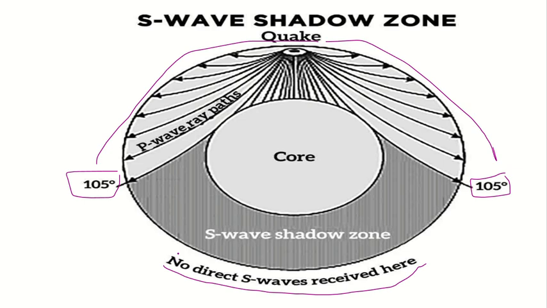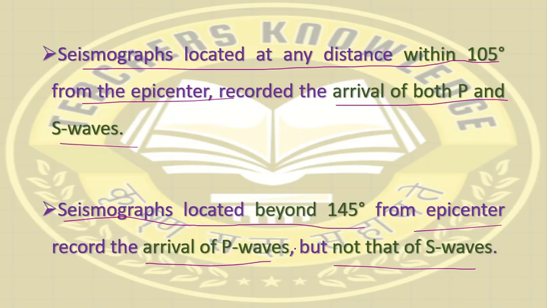So beyond 145 degrees there is a shadow zone for the S waves, which is written in this sentence: located beyond 145 degrees from the epicenter, there is arrival of P waves but not that of S waves.